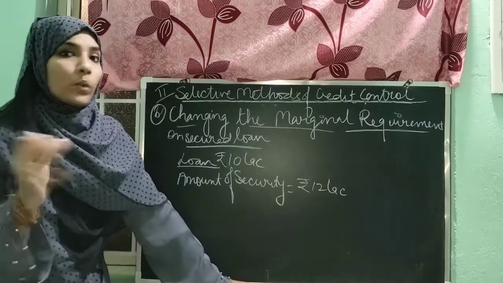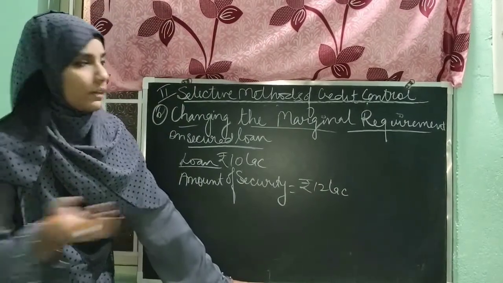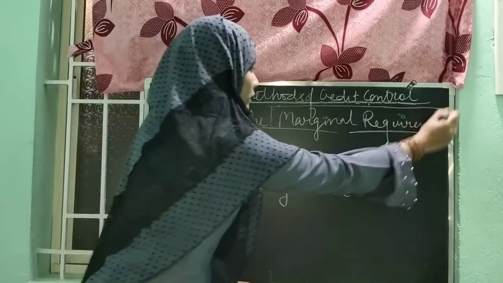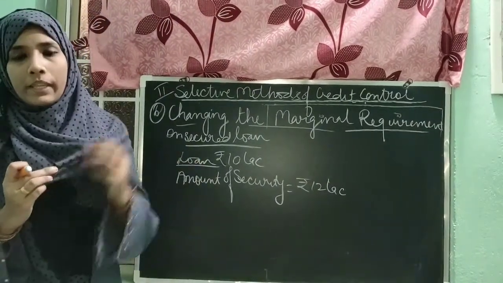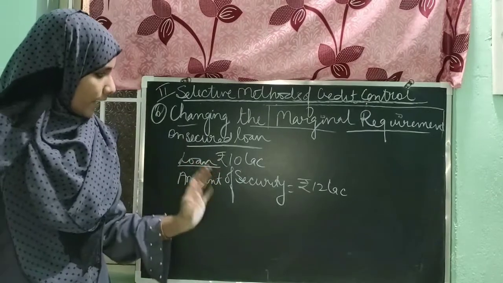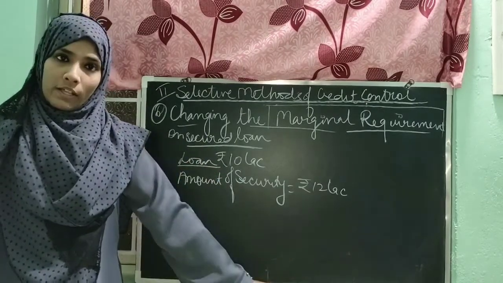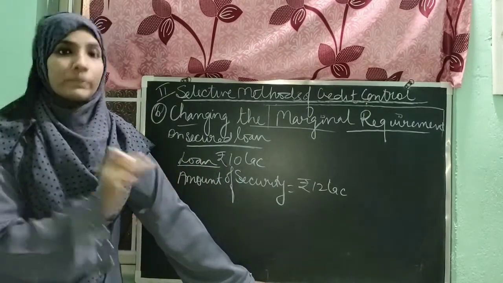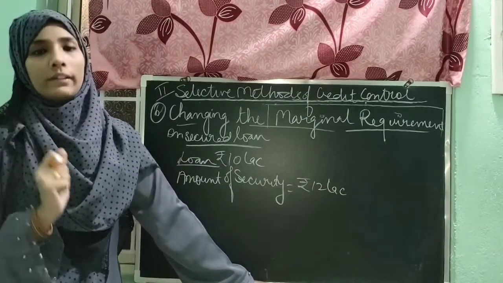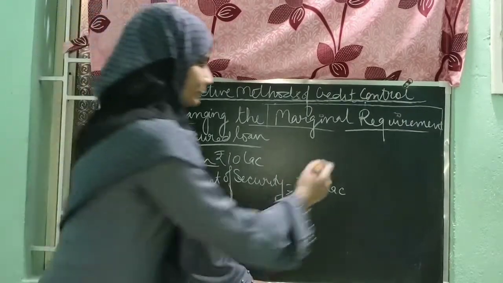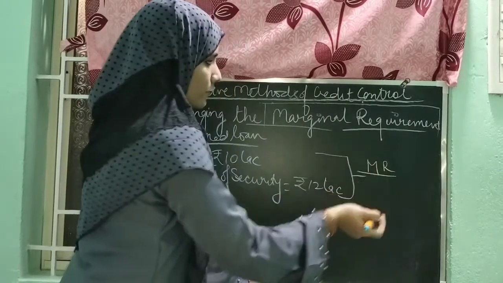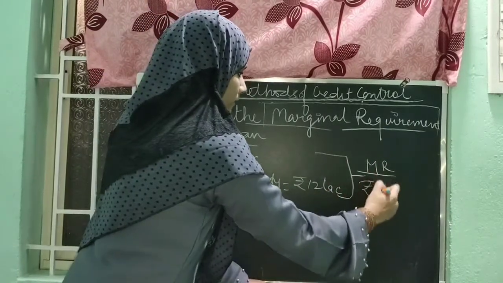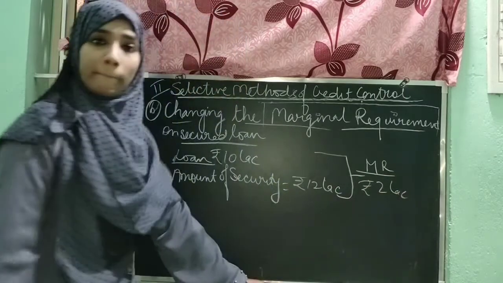So what is marginal requirement? It is the difference between the amount of security and the amount of loan. So here in this example, the marginal requirement is rupees 2 lakh. In short form, I will write MR, that is marginal requirement, would be rupees 2 lakh.